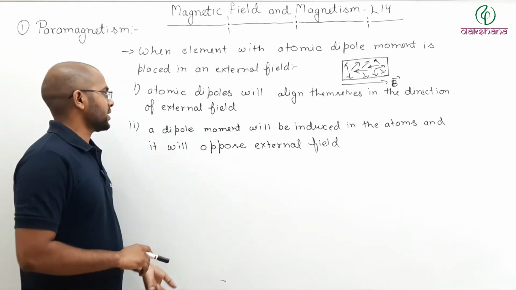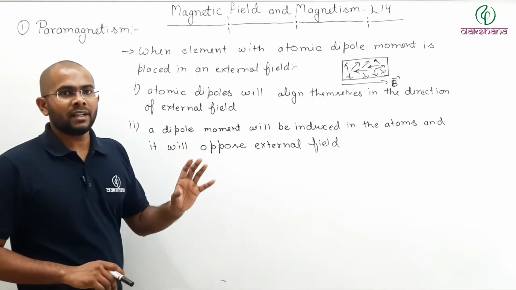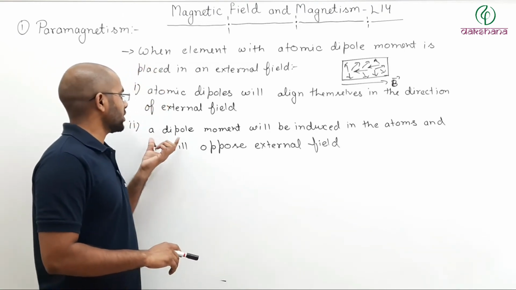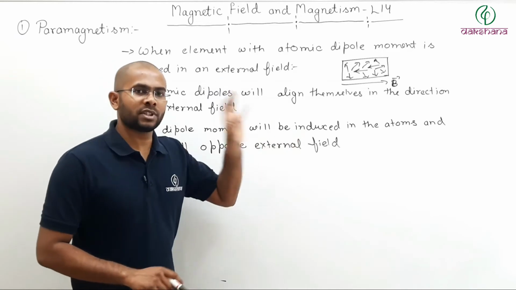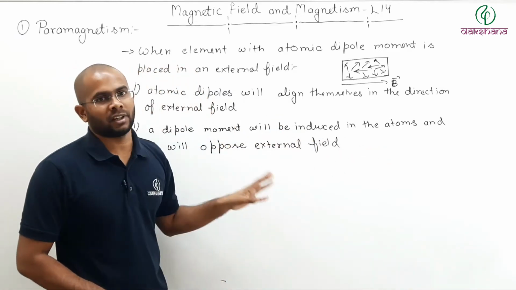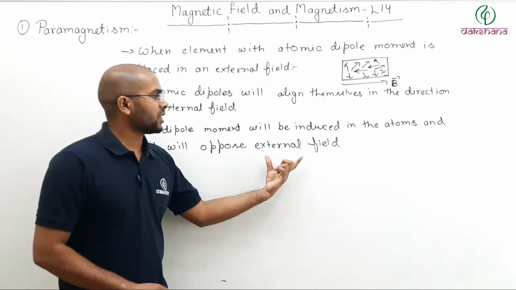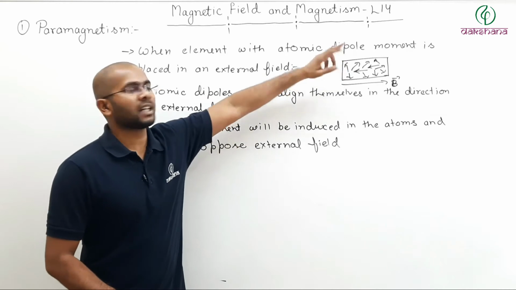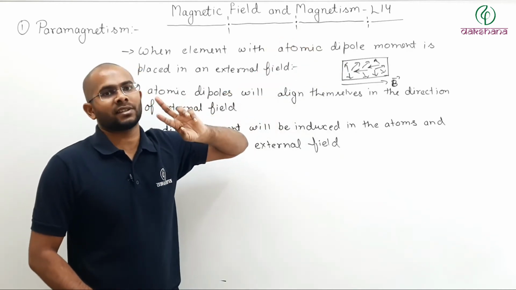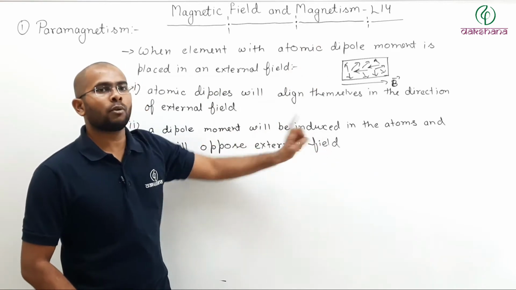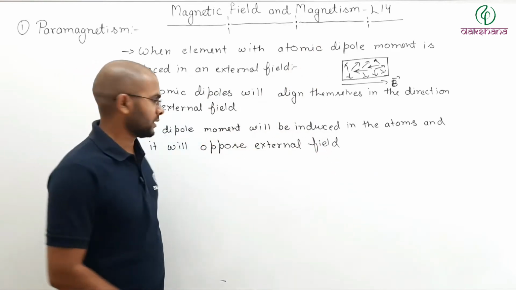But for now you can say that whenever a field is applied, the system does not like change. So what the system tries to do is, a dipole moment will be induced in the atoms, and that dipole moment will oppose the external field. Remember, this induced dipole moment and this atomic dipole moment that is already there, they are two different things. This will be there no matter what, but this will be there only when there is an external field.